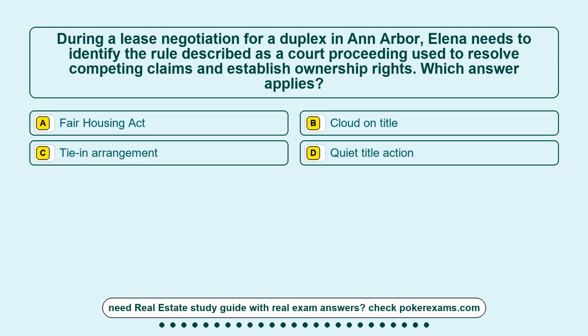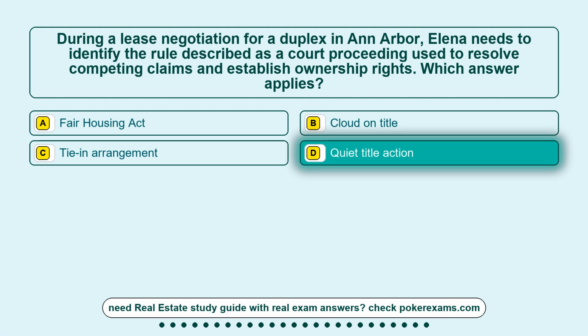Question 2. During a lease negotiation for a duplex in Ann Arbor, Elena needs to identify the rule described as a court proceeding used to resolve competing claims and establish ownership rights. Which answer applies? Option A, Fair Housing Act. Option B, Cloud on Title. Option C, Time-in arrangement. Option D, Quiet Title Action. The correct answer is option D, Quiet Title Action.